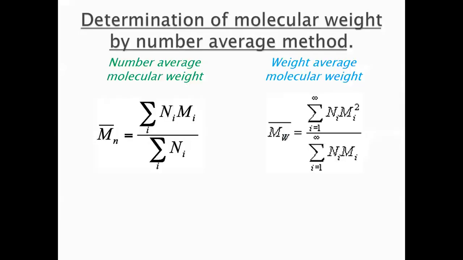Now we will talk about how we can determine the molecular weight by using the number average method. So we have two formulas. We just need to remember these two formulas. The first one is number average molecular weight, and the second one is weight average molecular weight. So let's talk about the first one.